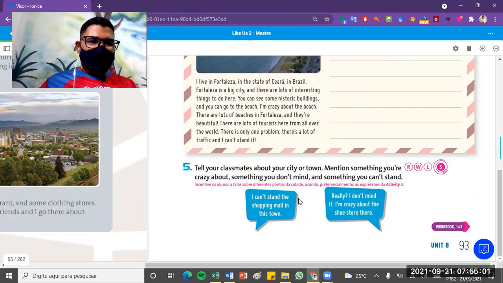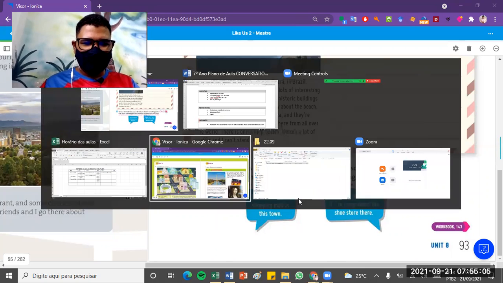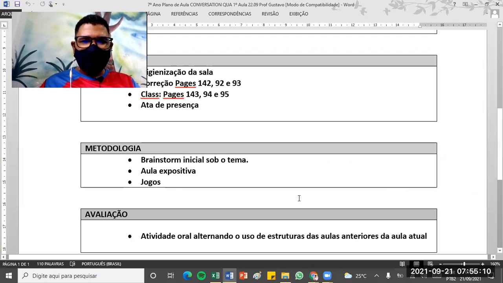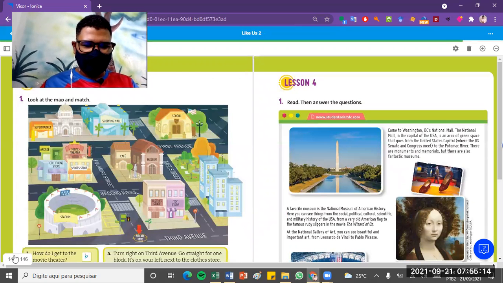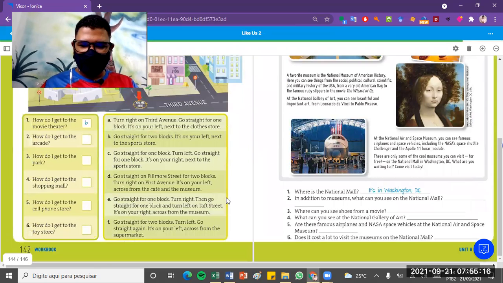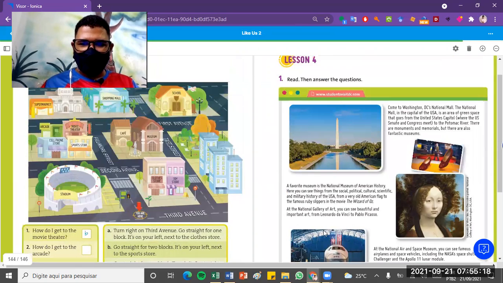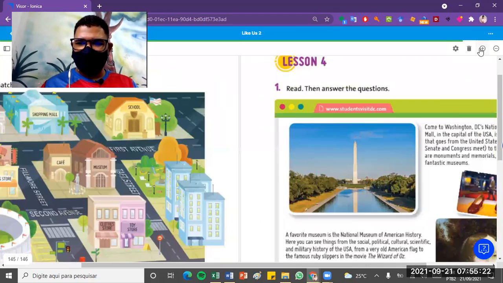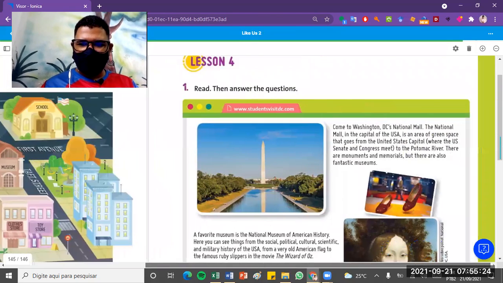Now, for class. Então, para a atividade de classe agora, teremos páginas 143, 94 e 95. Vamos lá? Então, eu vou dar um tempinho para vocês tentarem finalizar aqui. Página 143.